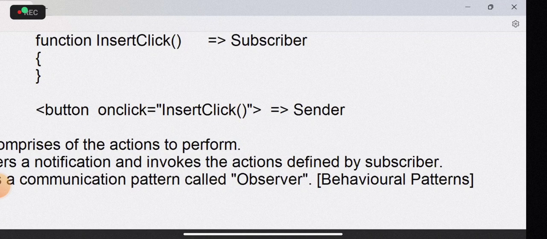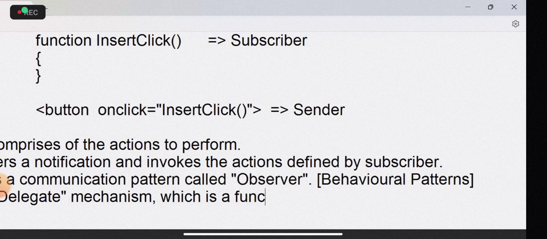Actually, an event uses the delegate mechanism, which is a function pointer mechanism. Delegate means function pointer. So you are not calling the function, you are pointing towards the function.